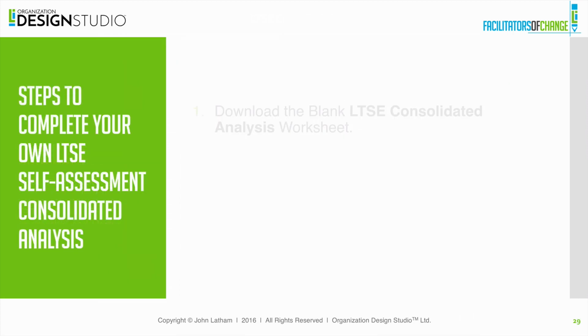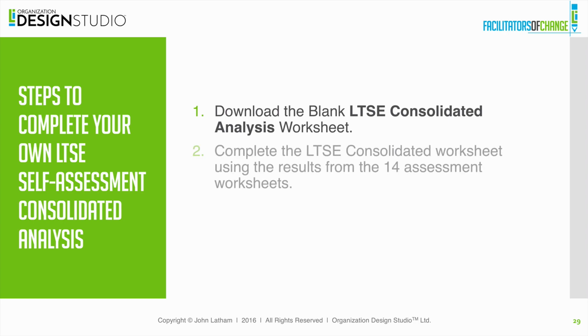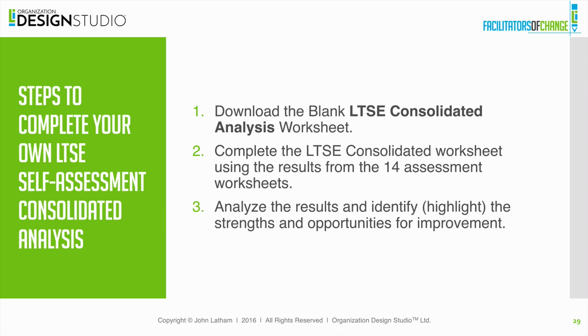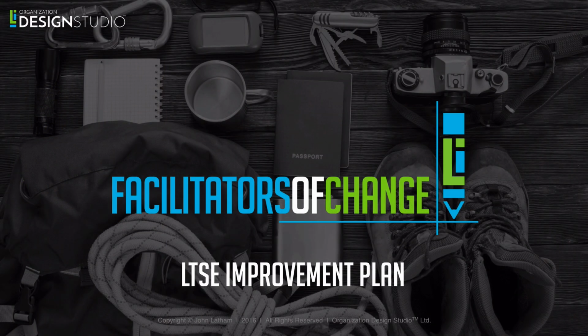So to do this for yourself, the first step is download the blank LTSE consolidated analysis worksheet. So that's that 9x14 matrix. And there's both a manual version and a PowerPoint version with a table, if you like to make it easier if you use PowerPoint. And complete that worksheet, put all your results and populate that into the 14 assessment areas and all 126 questions. And then analyze the results, highlight the strengths and opportunities for improvement. And once you've done that, you'll be ready to move on to the improvement plan.